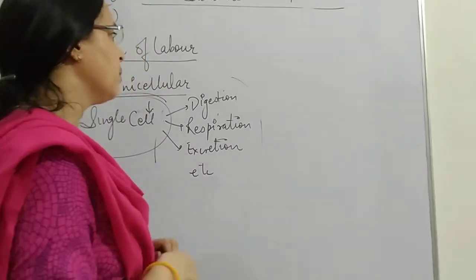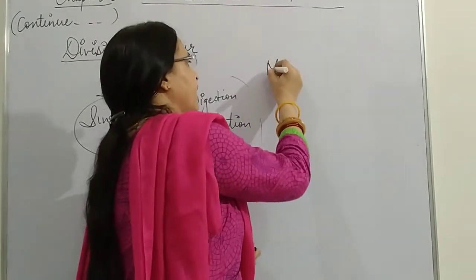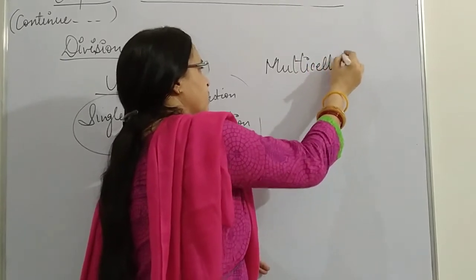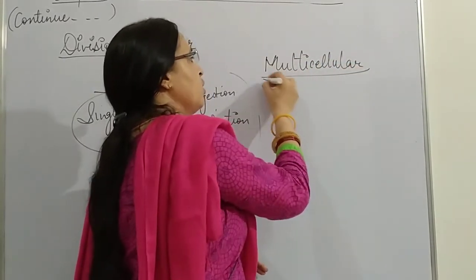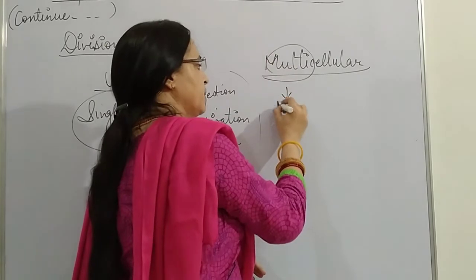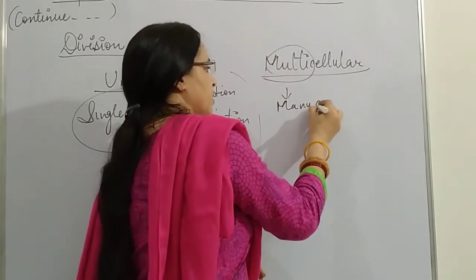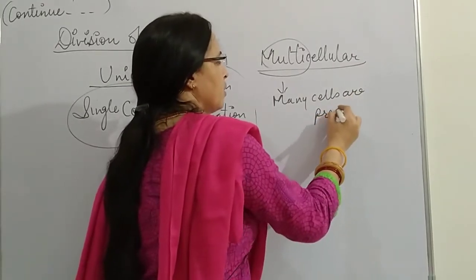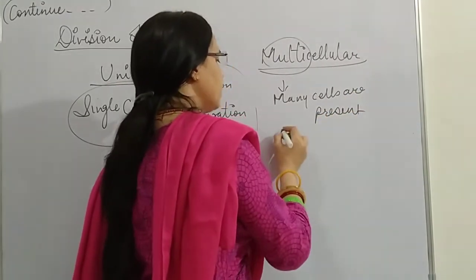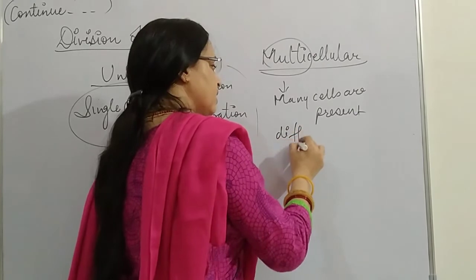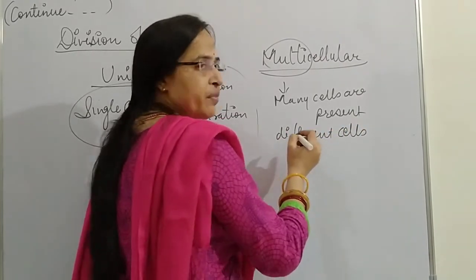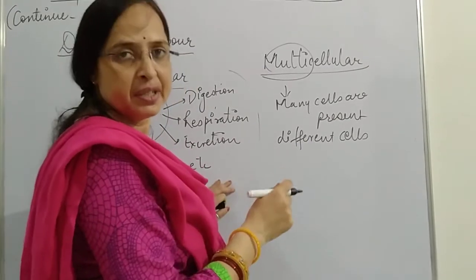But when we talk about multicellular organisms, multicellular means many cells are present, and different cells perform different functions. We have already discussed this in the differences.